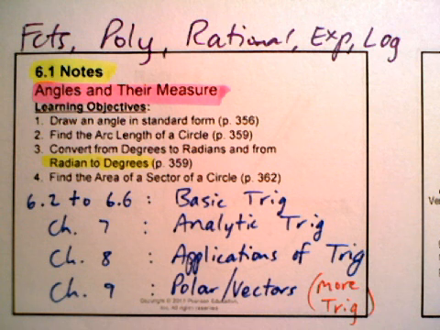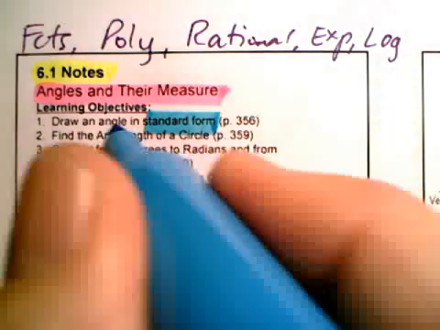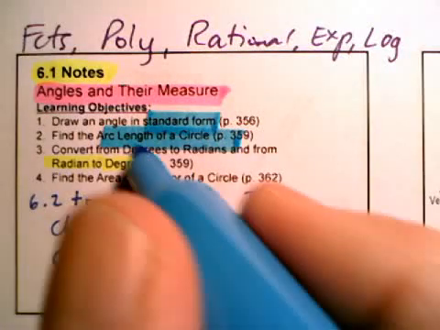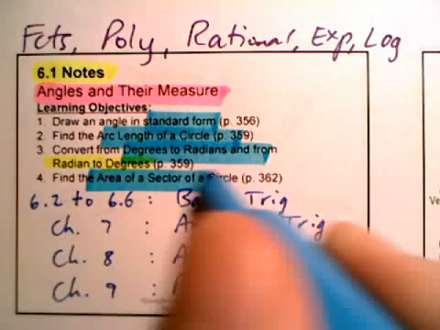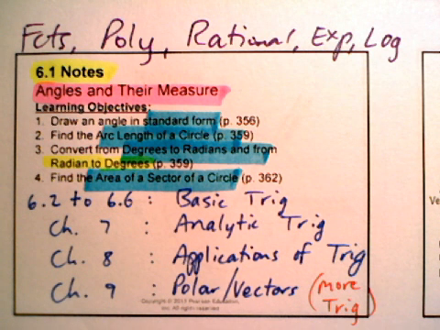So, that being said, today we just have a few objectives. We're going to be drawing an angle in standard form. We're finding the arc length of a circle, converting from degrees to radians, and then finding the area of a sector. And we're going to define what those mean here in just a bit. So let's go ahead and get started.